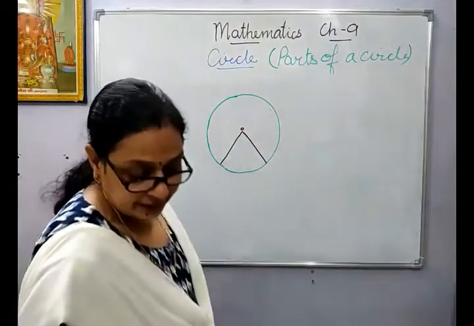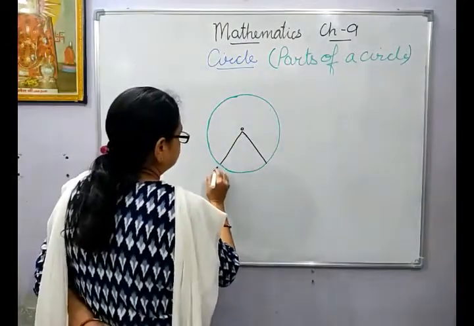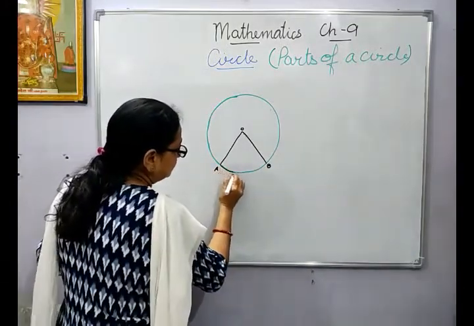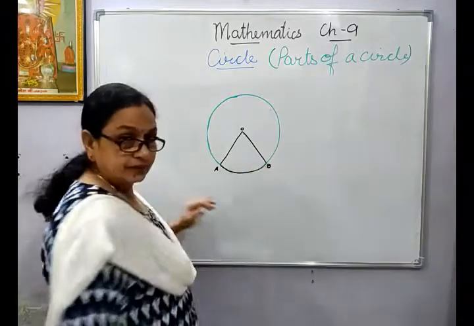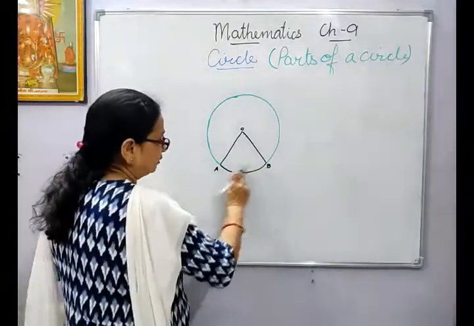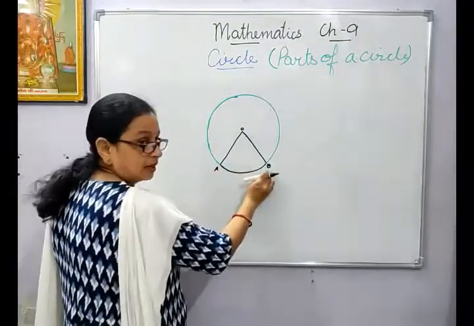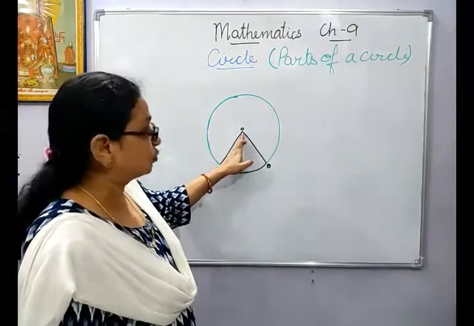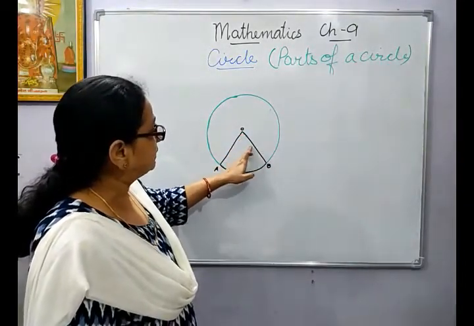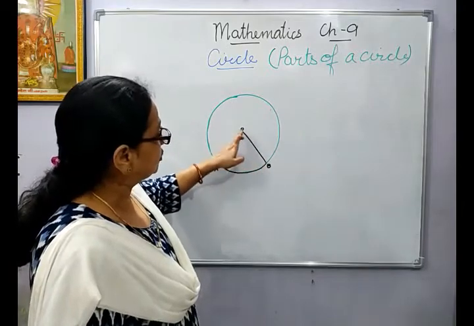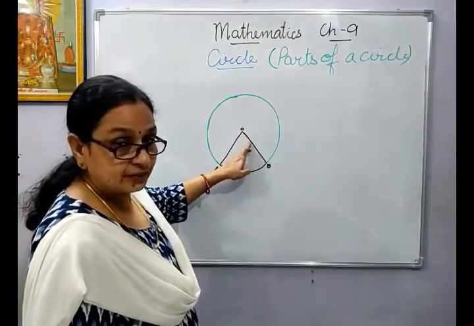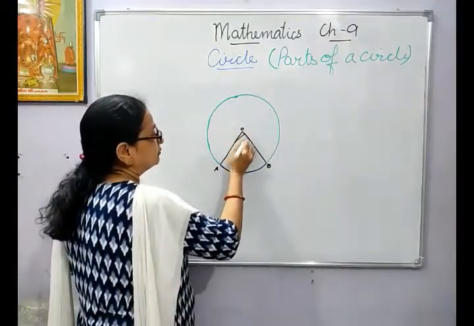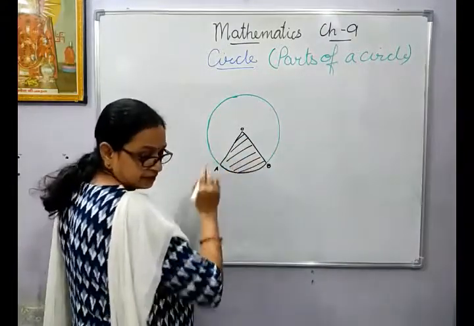Okay, these are the two radii, and suppose I name them A, B. Now you know that this was your arc, the smooth curve joining the two end points A and B. This is the arc. Now if this point A is joined to the center O, similarly point B joins to O. This is the second radius. Now this whole part which is enclosed over here will be called your sector.